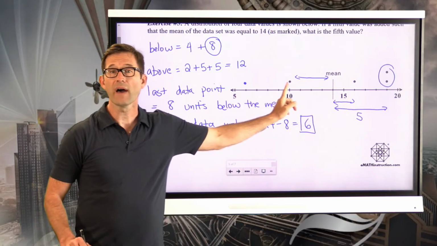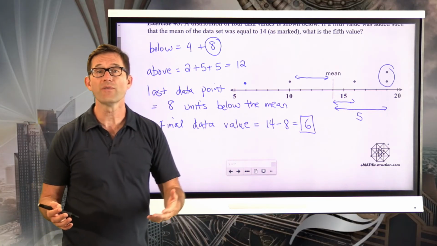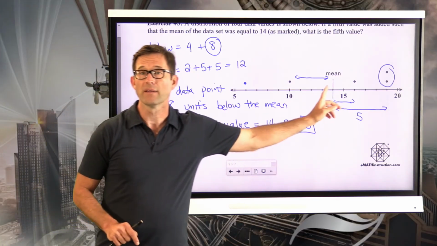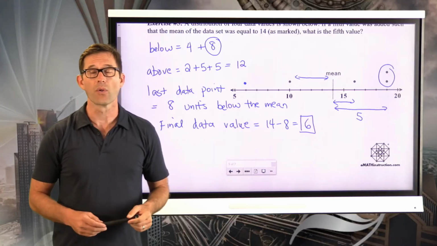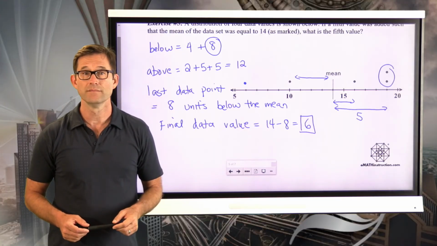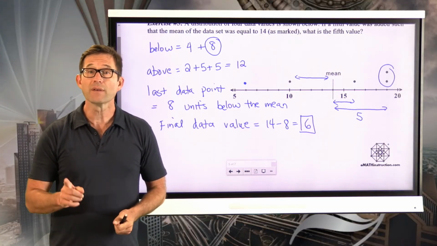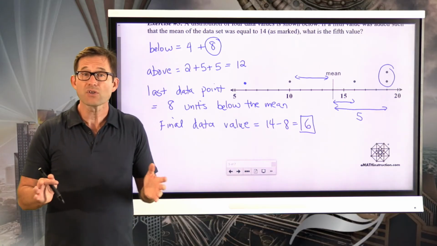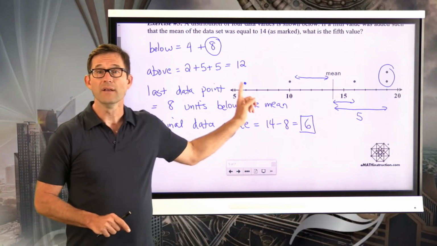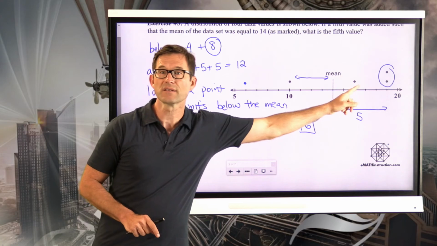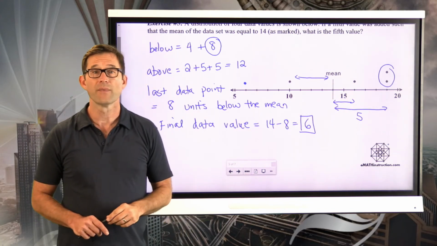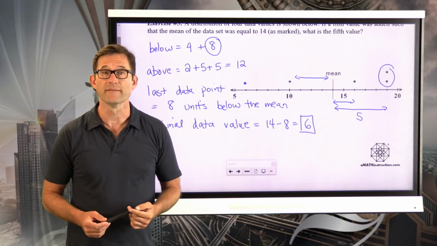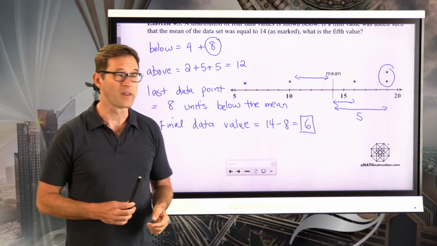And those two values, which will give us a total of 12 units below the mean, will balance these 3 data points, whose distances combined total 12 units above the mean. Pretty simple. The cool thing is you could now check it. You could check to make sure you're right by taking 6 plus 10 plus 16 plus 19 plus 19, dividing by 5, and you would find that the mean was 14. All right, let's take another one like this.